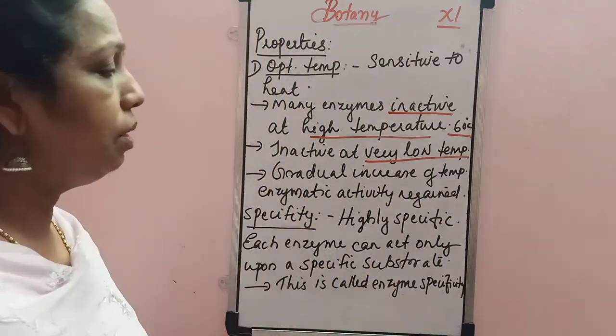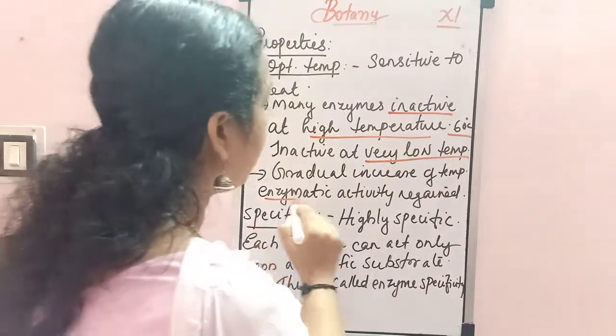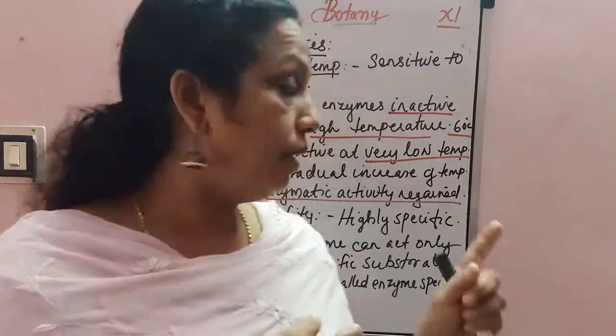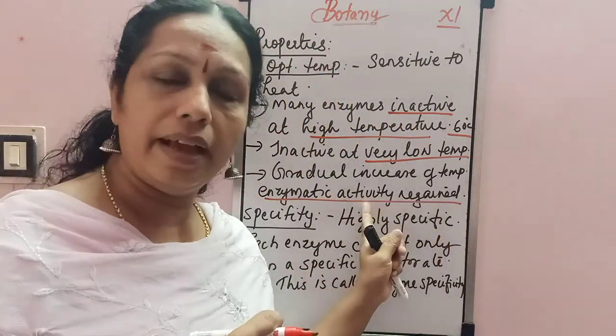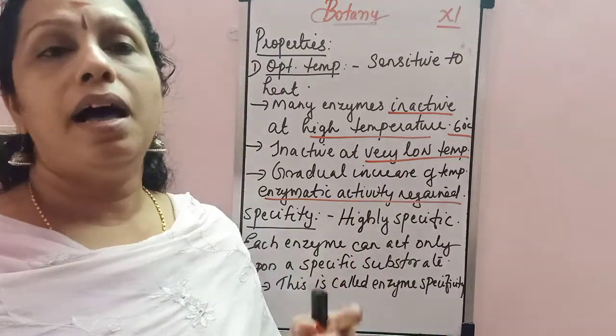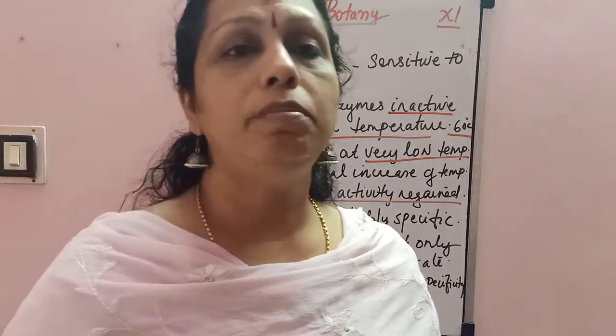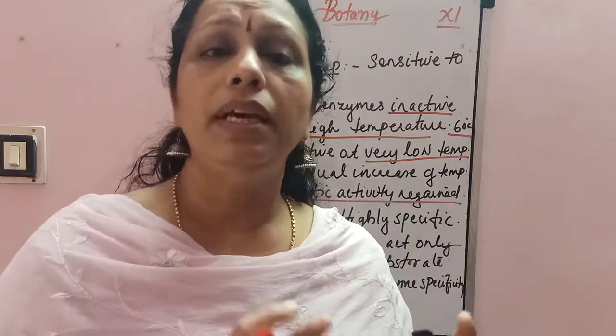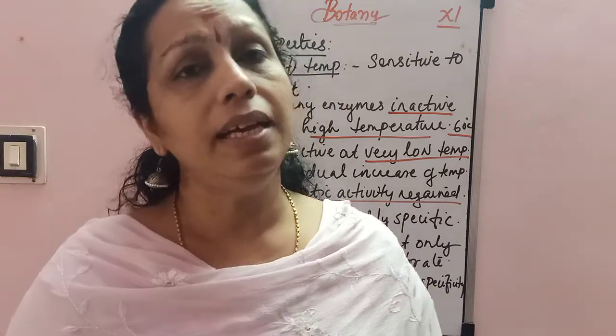With a gradual increase of temperature, the enzymatic activity is regained. So the gradual increase of temperature helps to regain the enzymatic activity, and this property helps the different materials, meat, vegetables and all that we keep in our refrigerator, to stay like that without any damage.